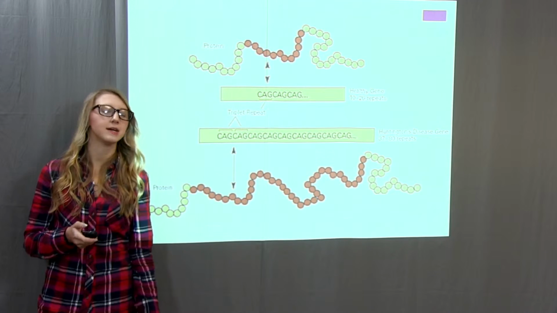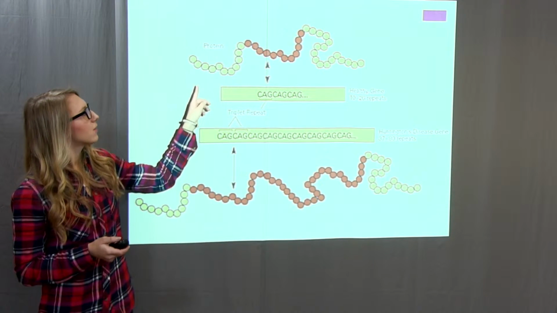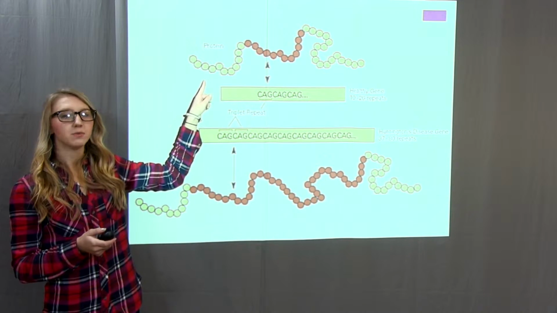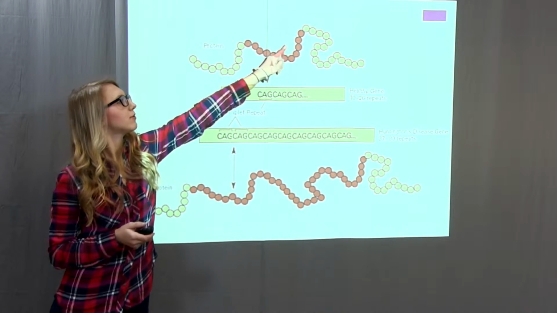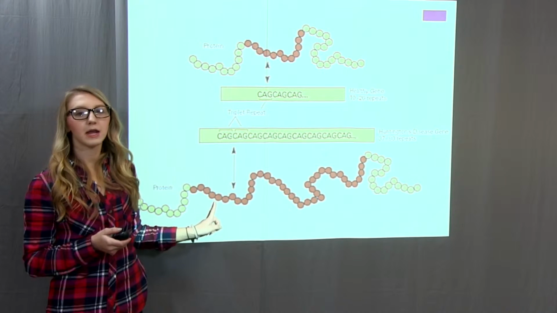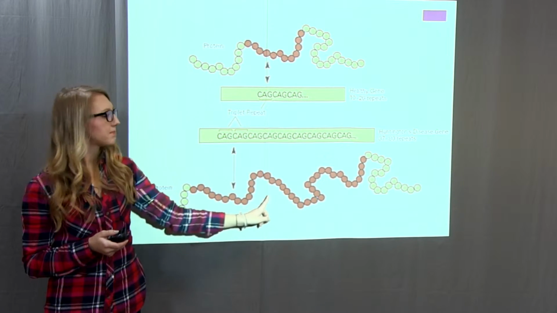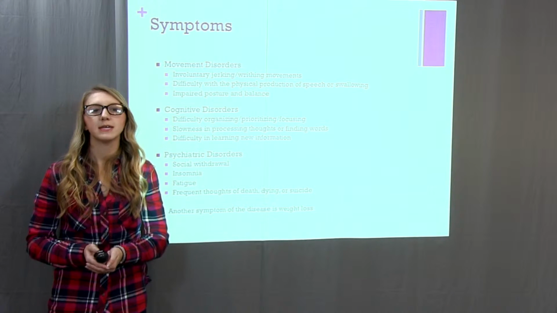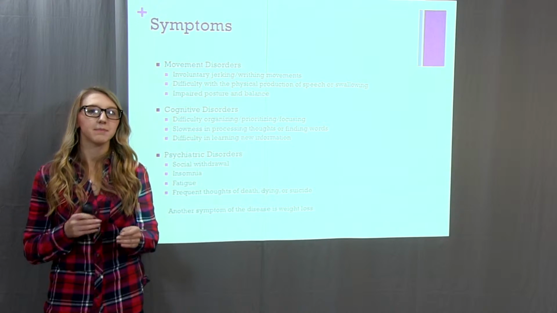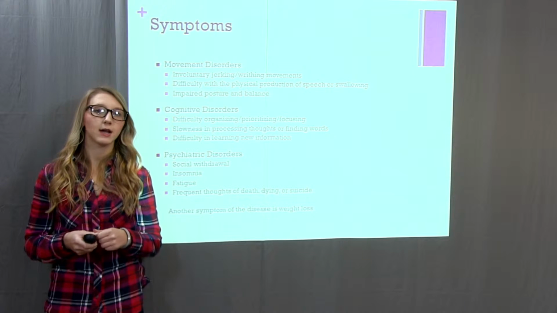Just to give a better idea, this is what the normal Huntington protein would look like in a person without the disease. So you can see the CAG trinucleotide repeating, and then in a person with the disease, it repeats many more times.